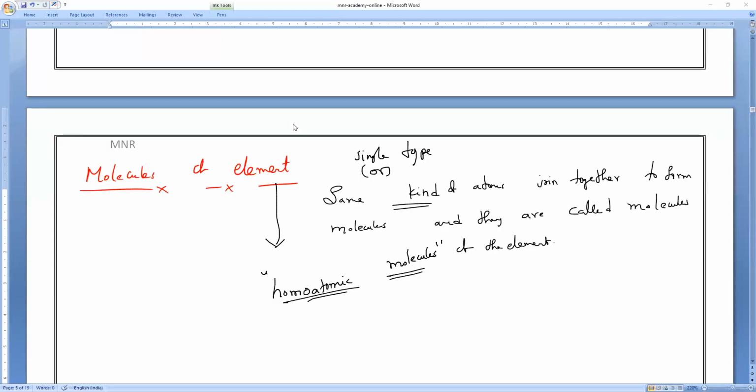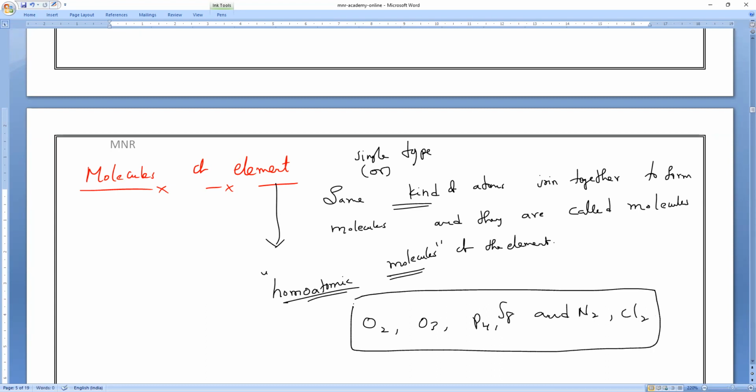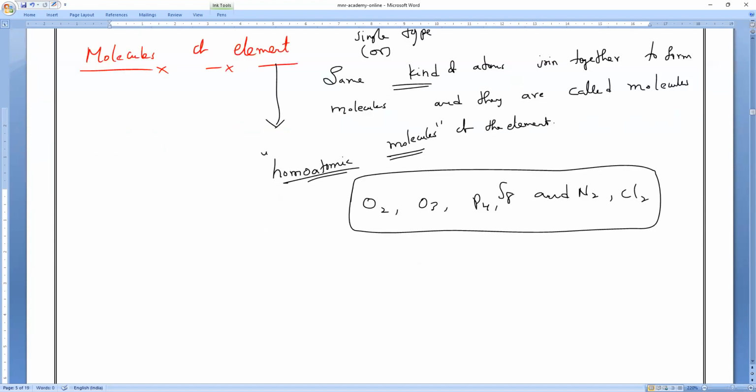Examples of molecules of an element: O2, O3, P4, S8, and you can take N2. These all are examples of molecules of an element. Please note it, everybody: H2, Br2, I2, iodine.